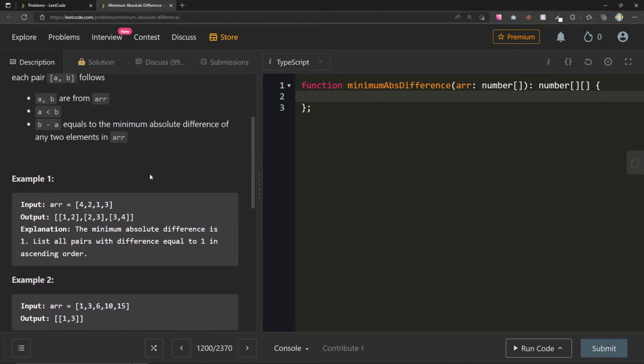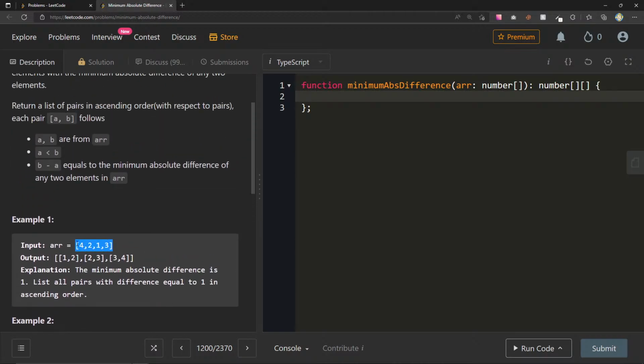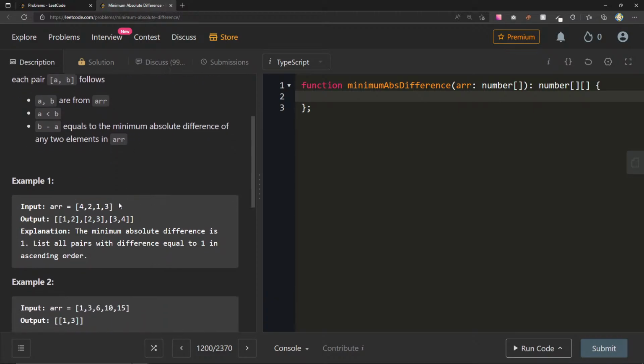So I almost think that if we just sort this, it's going to make this way easier. That's one of the first things. I'm not saying this reminds me of a question called sort intervals or merge intervals, but it does in the sense that we're creating these different pairs. I'm almost considering these like intervals. And I know with that one, if we sort it, it makes the question a lot easier.